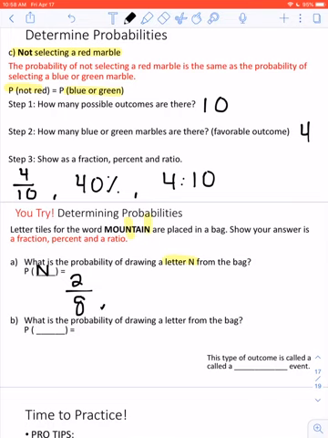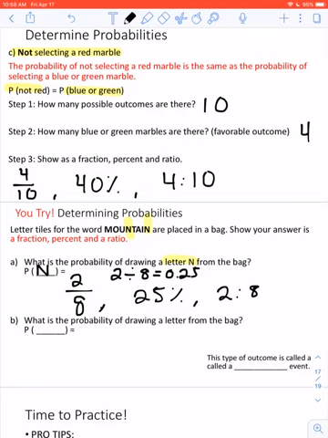As a percent, you can punch this into your calculator. 2 divided by 8. That's going to give you 0.25. So that's 25%, or 2 out of 8 chance.